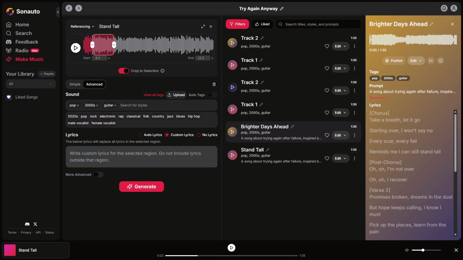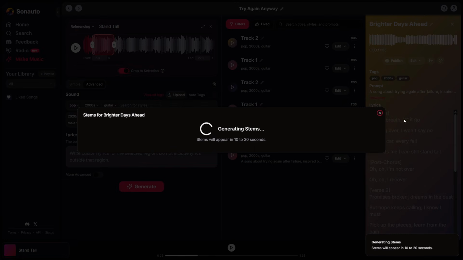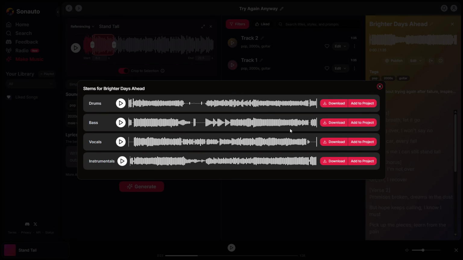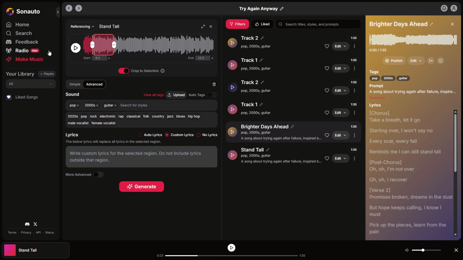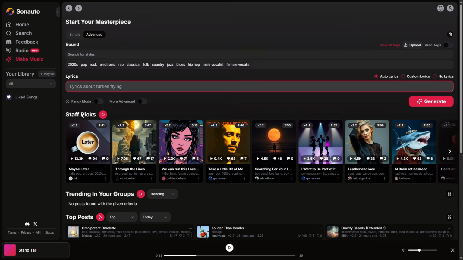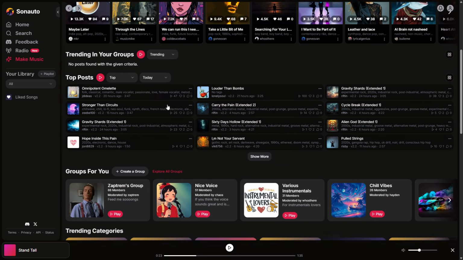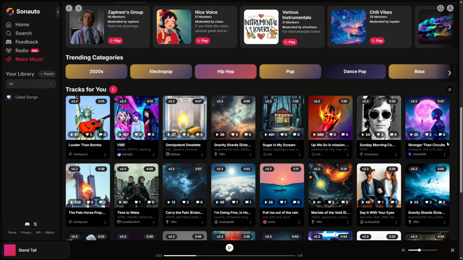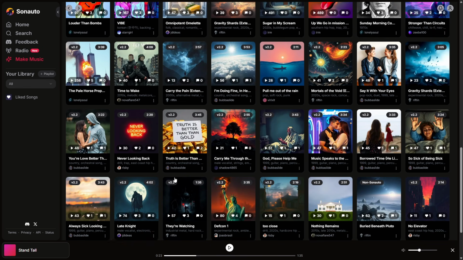And if you're producers, you're going to love this. If in Edit we click Get Stems, the AI will let us download all the instruments and vocals of the song separately, in case we want to use something on our own, or just the vocal. As you've seen, this AI is truly powerful. It's so powerful that in some aspects, it's better than some paid ones. And the best part is that it's completely free and unlimited.